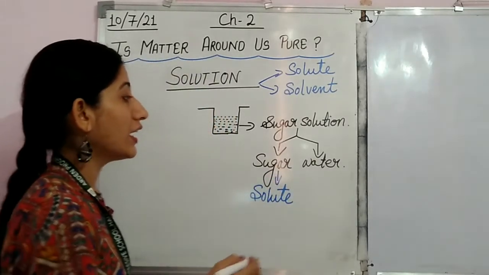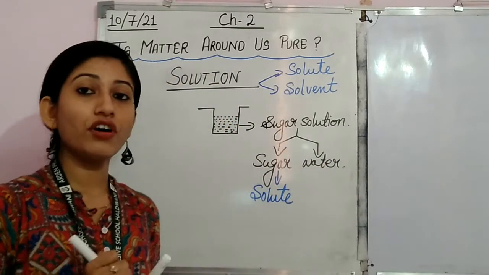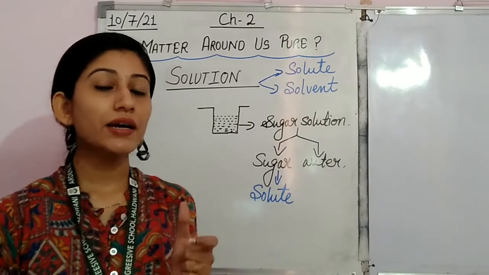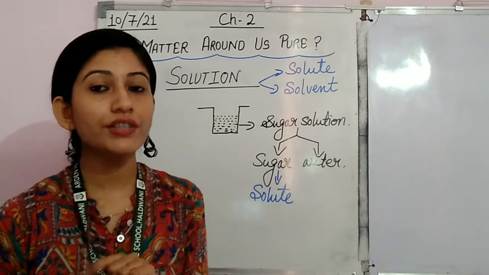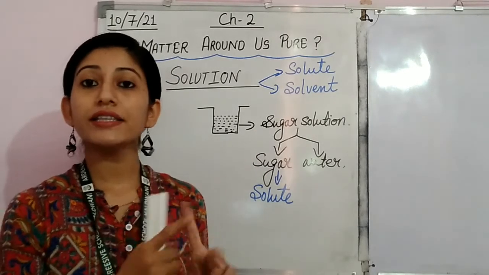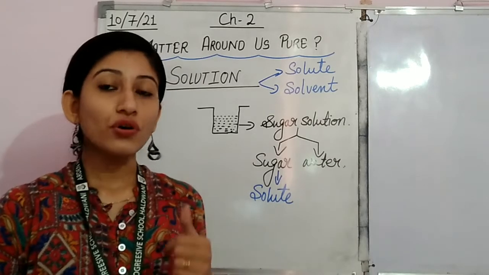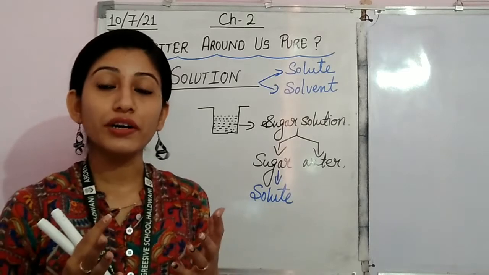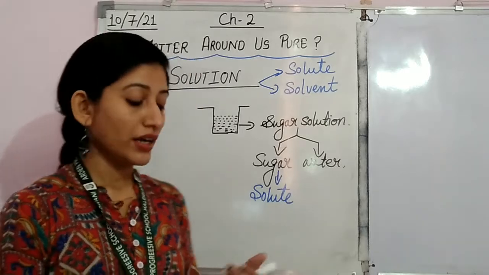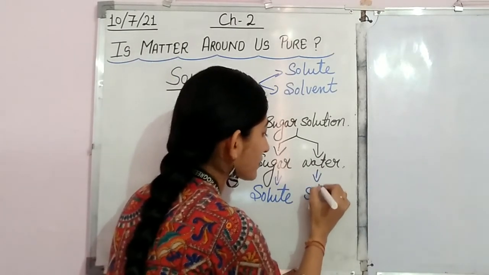And when we are talking about this water, what is water? Whenever we are making a solution, we know that we need water in large quantity, right, as compared to the thing which we are going to dissolve in it. So water is in large quantity. Second thing is that we are going to dissolve sugar in water. So the thing which we use in large quantity and in which the solute is dissolved is called solvent.